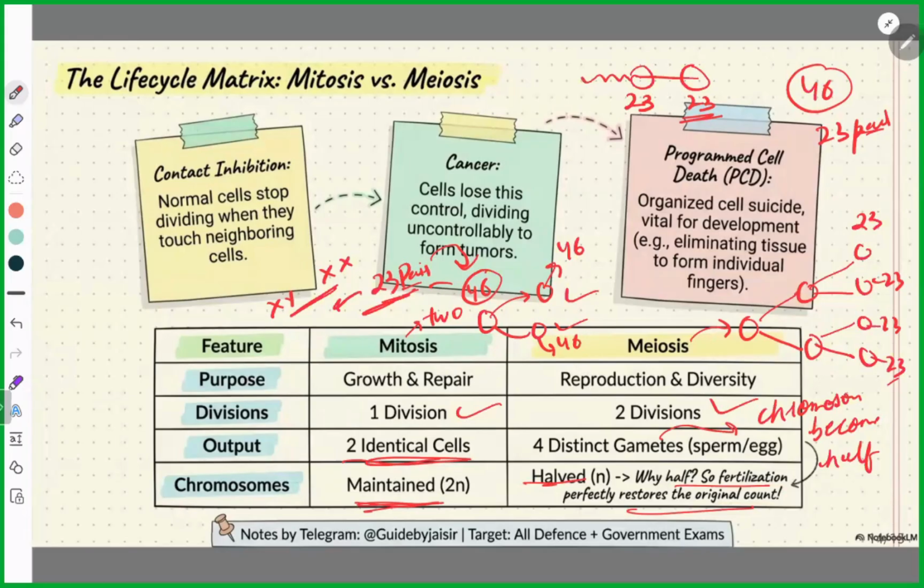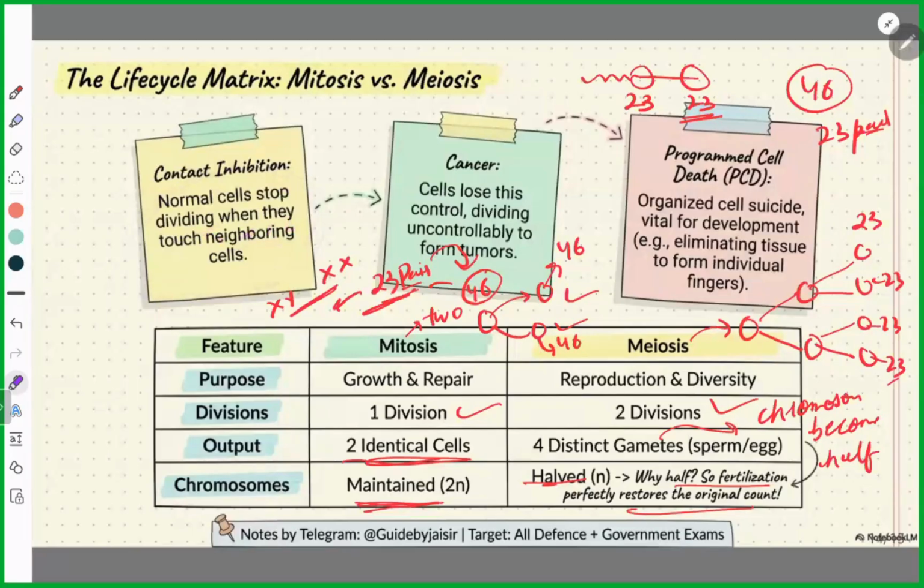Now there are cancer cells. Very important is how cancer cells spread, because this factor is also added in the NCERTs. Normal cells stop dividing when they touch neighboring cells. Remember, this is the natural pattern or behavior of a cell.